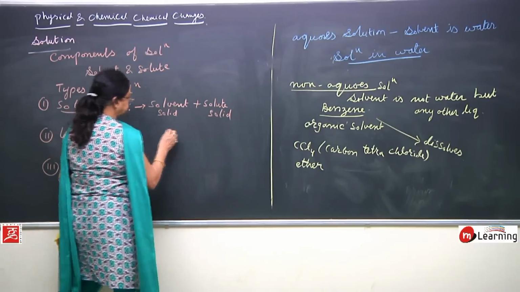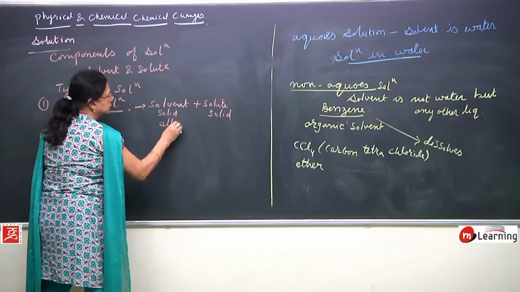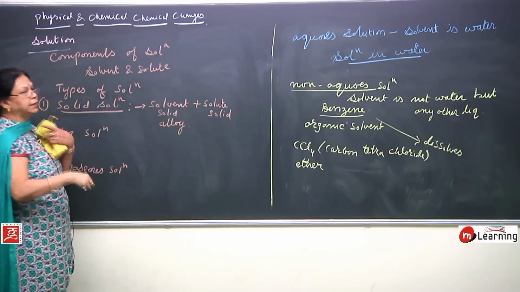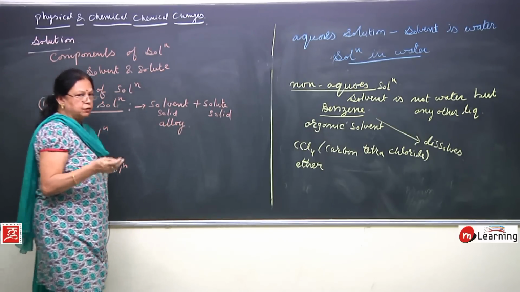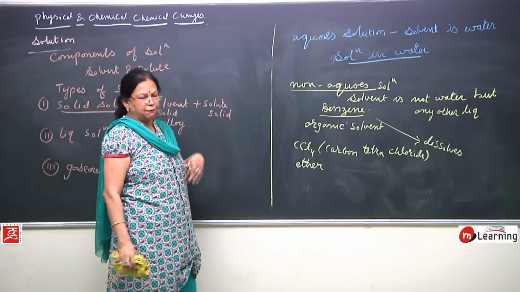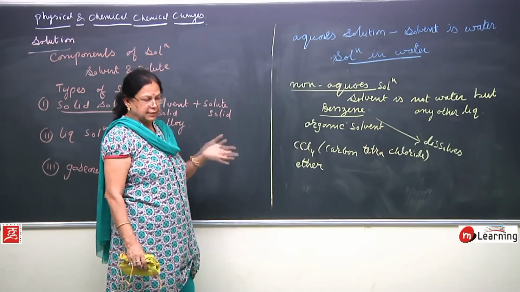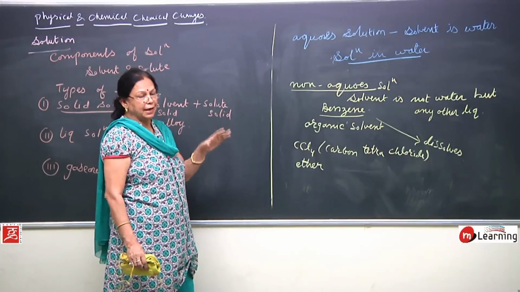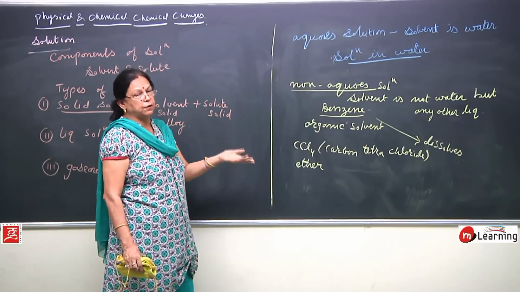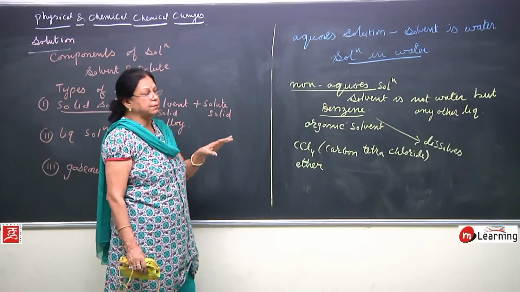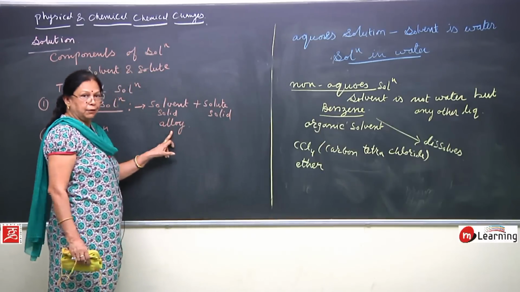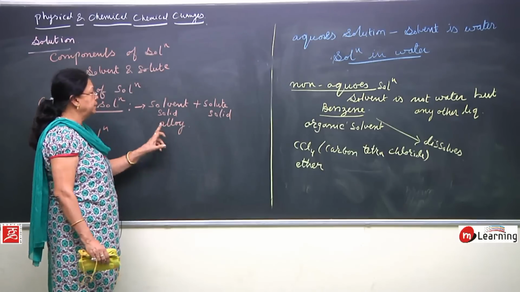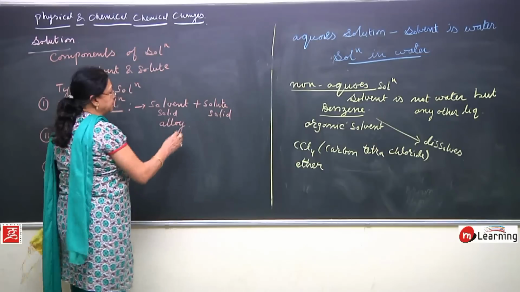Example is alloy. What is an alloy, children? In your previous classes, you have studied that when we mix two or more metals and form a substance which has some extra property, that is called an alloy. It is a homogeneous mixture of two or more metals, right?